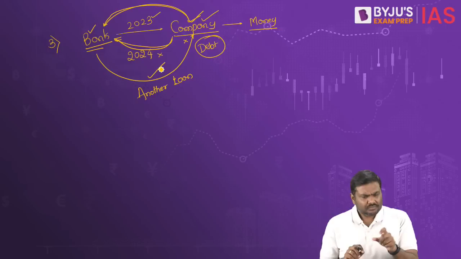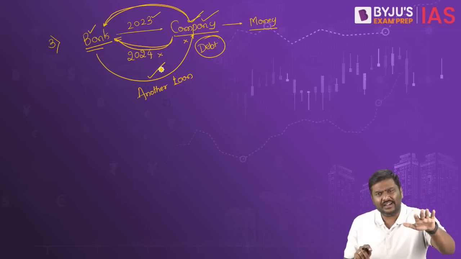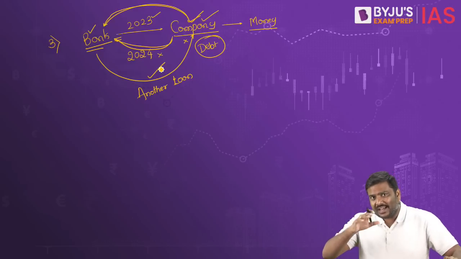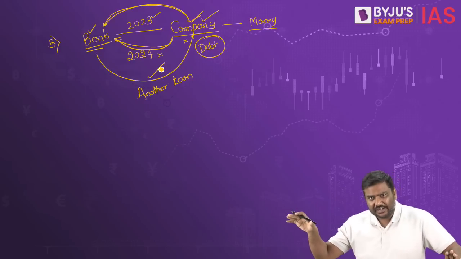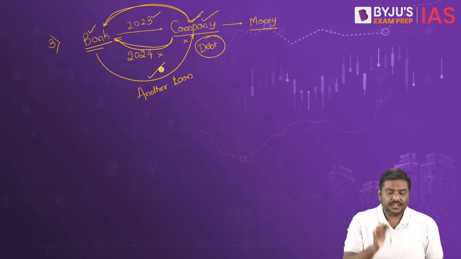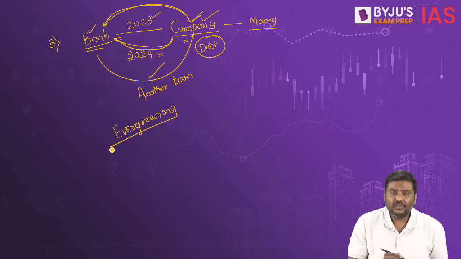I'll repeat. The new loan which is given by the same bank, or a creditor, to the same borrower to ensure that the asset quality will not deteriorate, will not become an NPA, and will still remain standard, this is called evergreening. This is referred to as evergreening of loans.